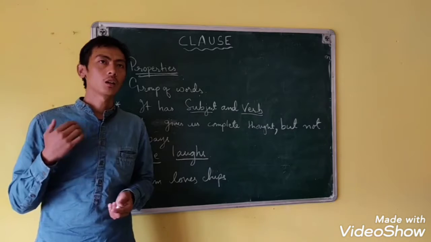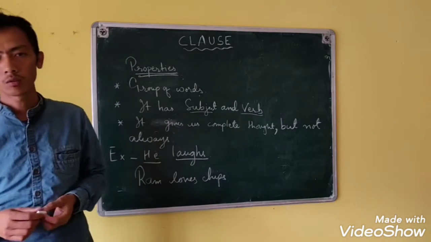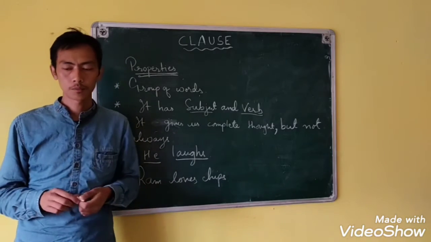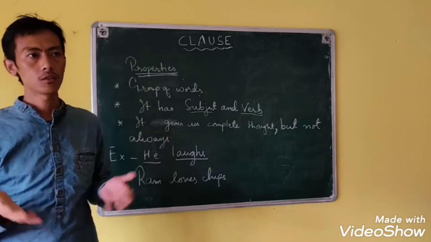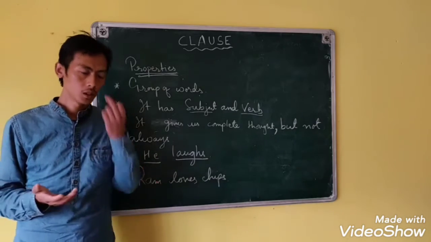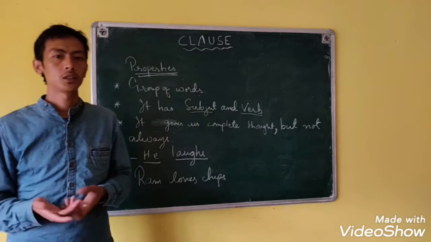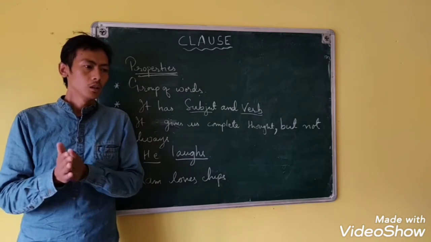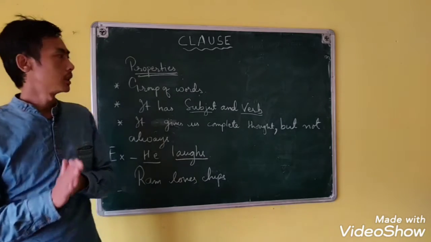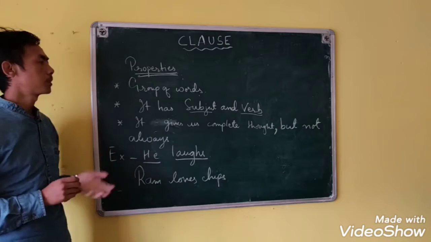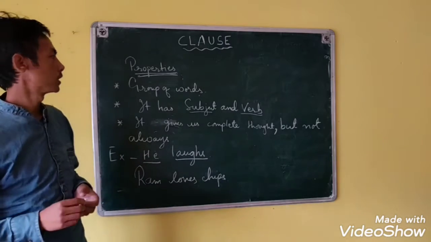In my previous video I had already explained phrases. Phrases were also a group of words, but there was a lack of subject and verb, or they don't give us a complete thought. Now talking about clauses, let's check the properties or characteristics of clauses first.